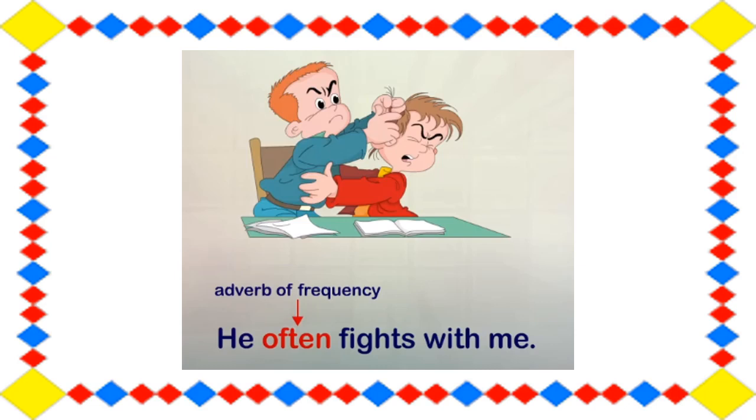Let us look at this example. He often fights with me. So now this often tells us what? It tells us how many times he fights. So often is what? It is an adverb of frequency. So students, the adverb that shows the frequency or how often an action occurs is called the adverb of frequency.